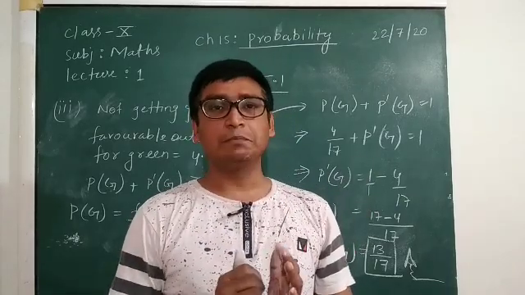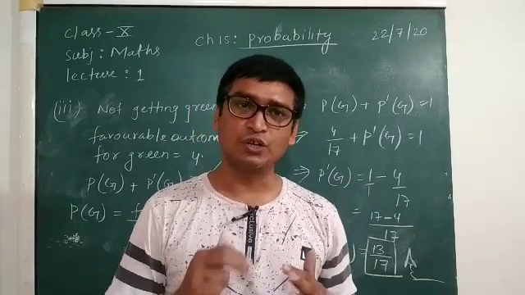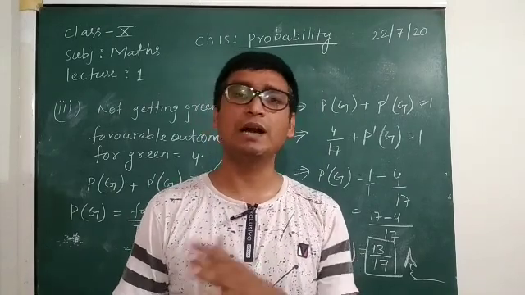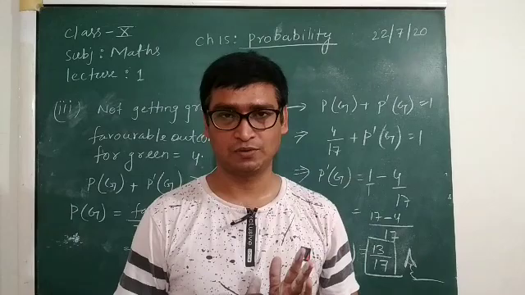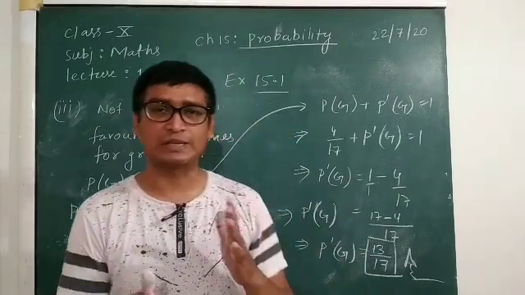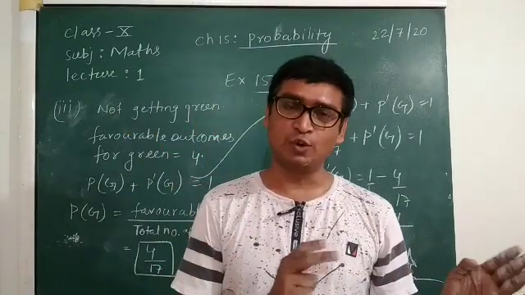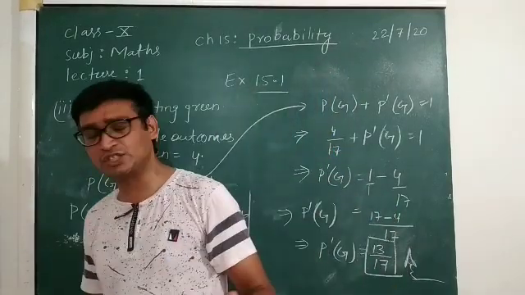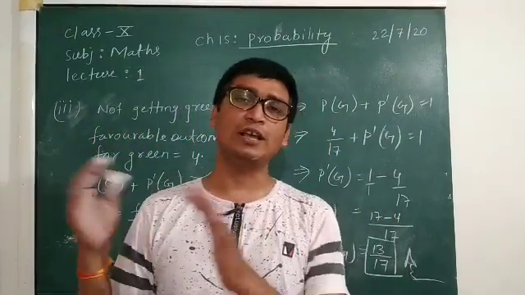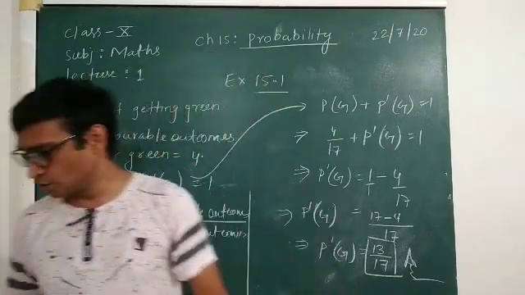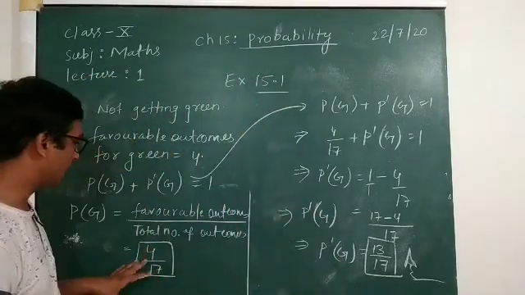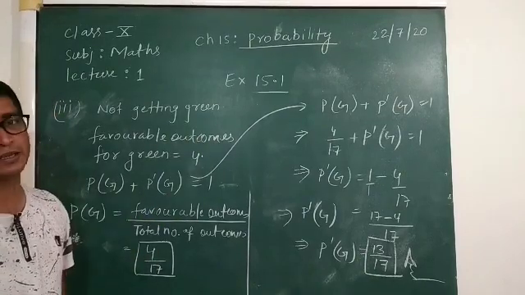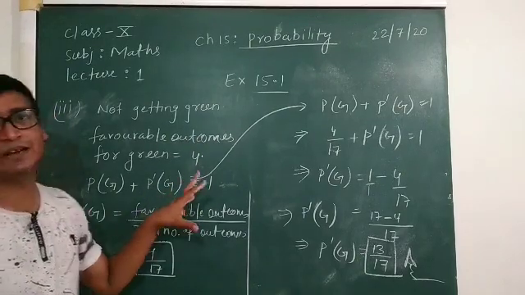Probability of any event is equal to 0 or more than 0 but less than or equal to 1. Probability values lie between 0 and 1. So these are some basic formulas that can be used in the whole exercise to find the values.